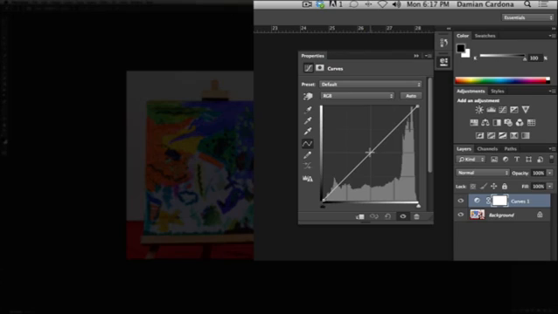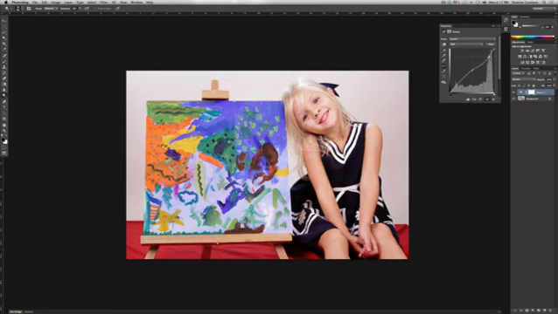So what we're going to do, select this point right here. Now that's just going to be kind of an anchor point, so the midtones don't necessarily change. Now what we can do is go up here and select the highlights and go ahead and pull those down a bit.